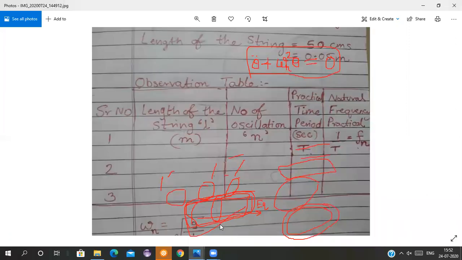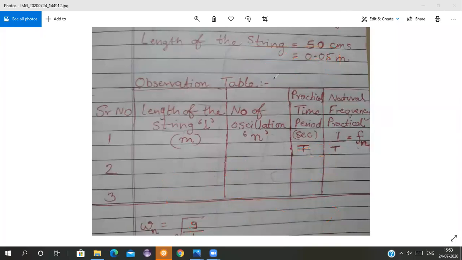What we have to do here is take readings. We can consider the mass as 100 grams or anything. We can take the mass as 100 grams or 0.1 kg. The mass is not affecting anything here. Length of the string we can take as 0.05 meters. This is our observation table.